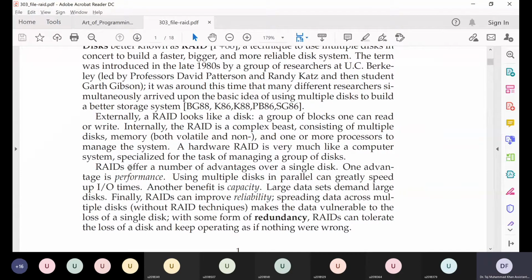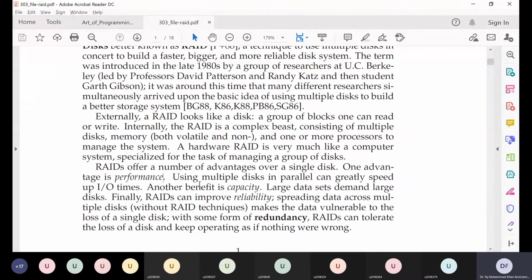Okay, so RAIDs basically, when you deploy multiple hard disks, you can make your system more robust in terms of, first of all, performance. You can improve the performance of your system, and here by performance we mean the speed at which you can transfer data between the hard disk and the RAM or the processor. Performance of the hard disk is measured in terms of how much speed it can give you when transferring data from the hard disk to the system or vice versa. So RAID will improve our system in terms of performance.